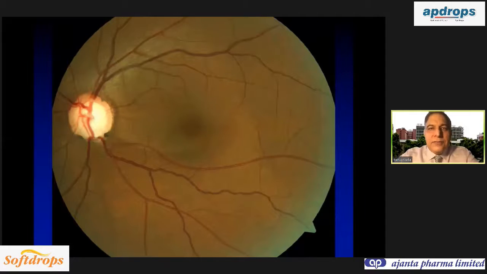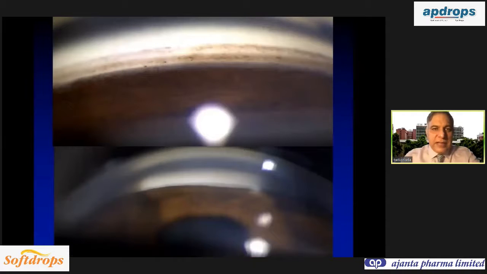So whenever you ask the first question whether the patient has glaucoma or no, and especially early glaucoma, instead of focusing on the optic disc, you should start focusing on the retinal nerve fiber layer. Now here, if you see the superior retinal nerve fiber layer, these white striations are visible. Compare this with the inferior retinal nerve fiber layer. Here, blood vessels are clearly visible because there is a wedge-shaped RNFL defect. So if you want to pick up early glaucoma, learn to look at the retinal nerve fiber layer. Clearly, there is evidence of inferior retinal nerve fiber layer damage and inferior notching. So the patient has glaucomatous damage.